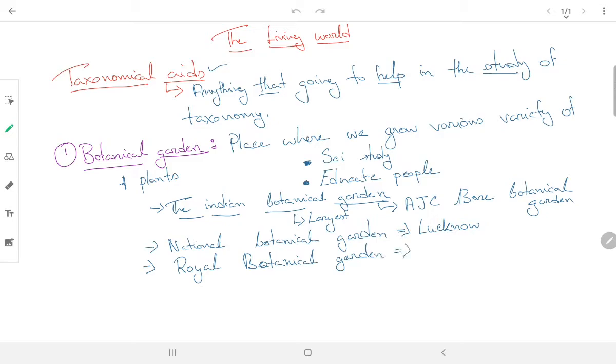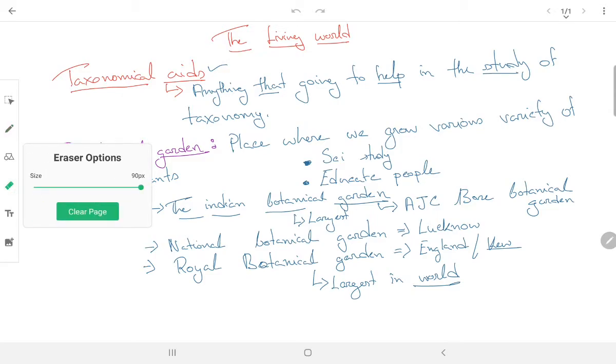This is situated in England. Okay, the city of Kew, England. This is the largest botanical garden in the world. These are the few names of botanical garden that you have to remember for your exam. Okay, so this is our first taxonomical aid. Let's see some more taxonomical aids.